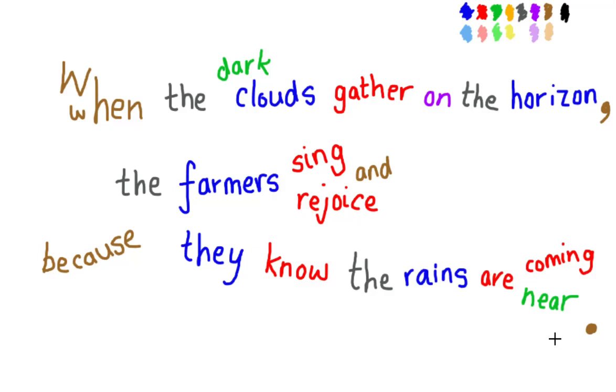So now we have a sentence with 3 clauses, and the main clause is in the middle, and we have a subordinate clause at the start and a subordinate clause at the end. When the dark clouds gather on the horizon, the farmers sing and rejoice because they know the rains are near.